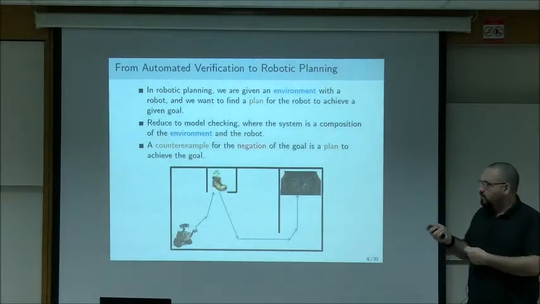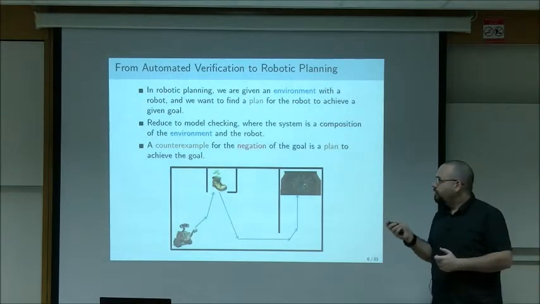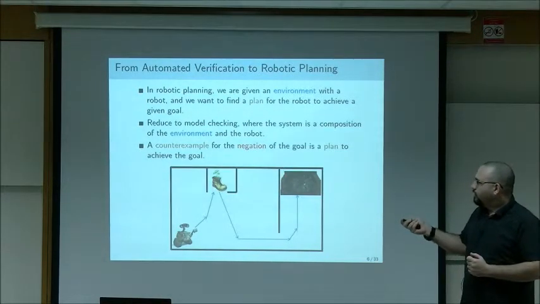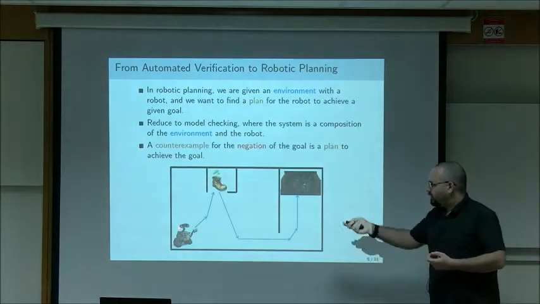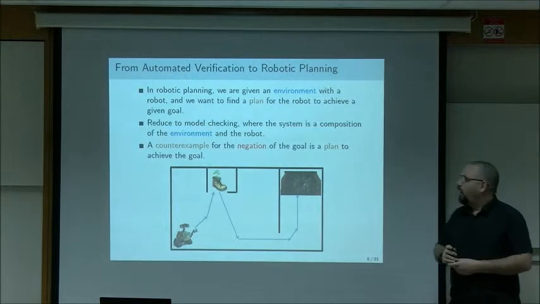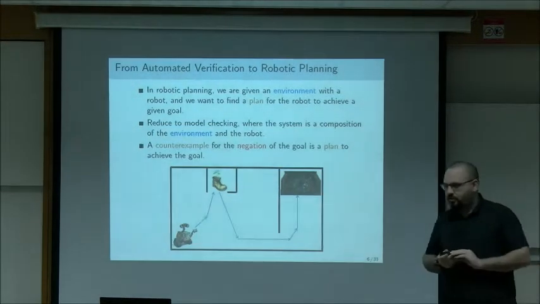If the specification holds in the system, then Wally cannot reach the plant and go home. So we're done. But if the specification is violated, then there is a counterexample. And this counterexample is exactly a plan for Wally to take the plant and go home. So I view robotic planning as an instance of automated verification, and I will treat it as such later.